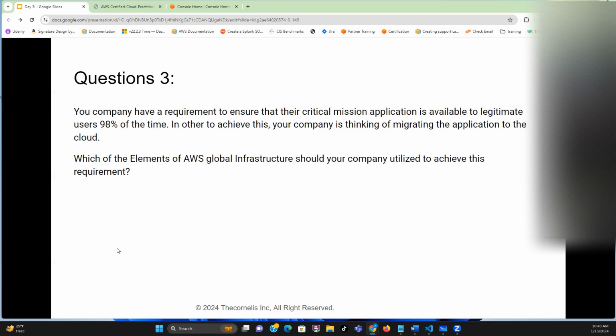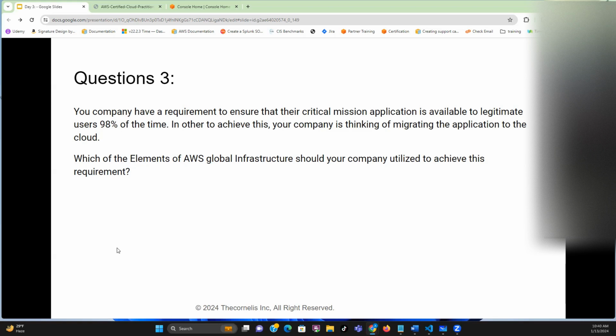This is saying that the mission-critical application must be available to legitimate users 98% of the time. For an application to be available 98% of the time, the downtime should be minimal. So what happens if you deploy the resources in a particular data center, and that data center goes down?